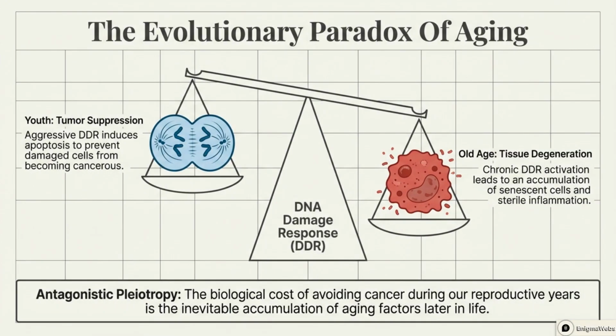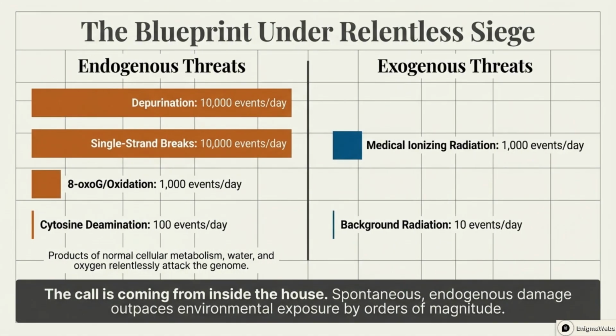The evolutionary paradox of aging, known as antagonistic pleiotropy, highlights the biological cost of avoiding cancer early in life. Aggressive DNA damage response suppresses tumors in youth, but leads to the accumulation of senescent cells and tissue degeneration later in life. Our genetic blueprint is under a relentless siege.